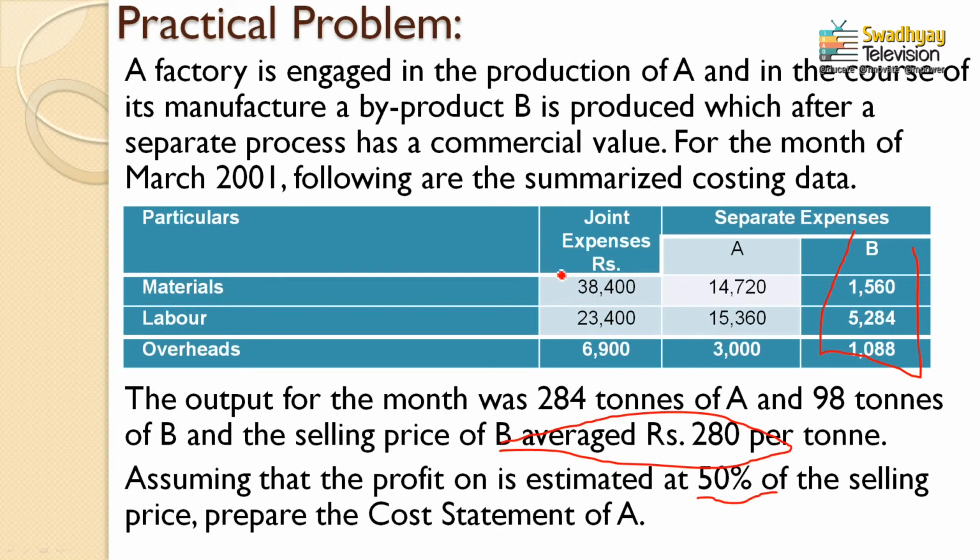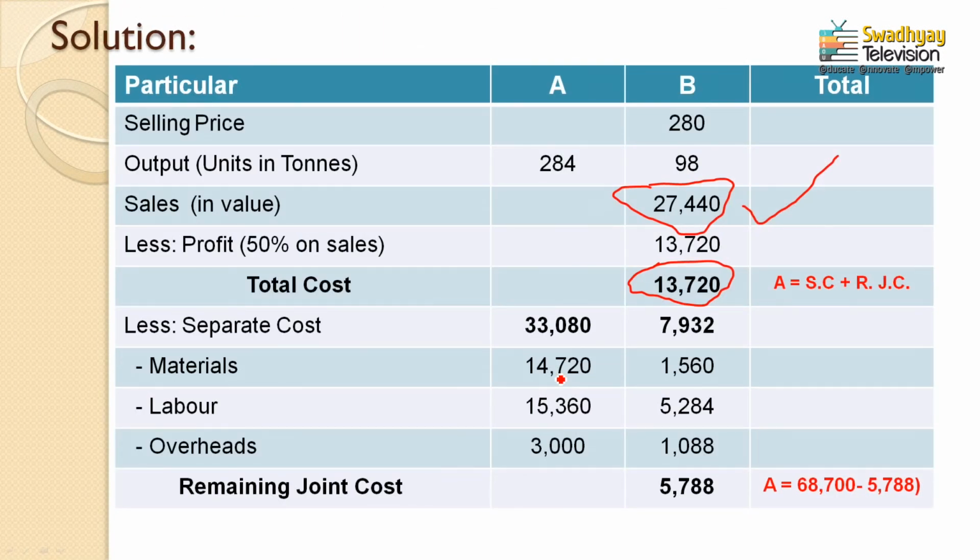That is the first part. But joint expenses are expenditures covering not only B but also A. This would be bifurcated later on, but for now it means that the 13,720 rupees is the total cost, including the separate expenses and joint expenses. Now see here, the total cost which we already identified. First we are going to deduct the separate expenses from the total cost. The separate expenses are already given in the question for both product A and product B.